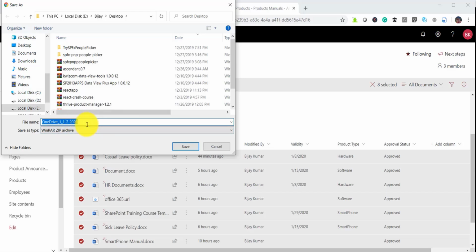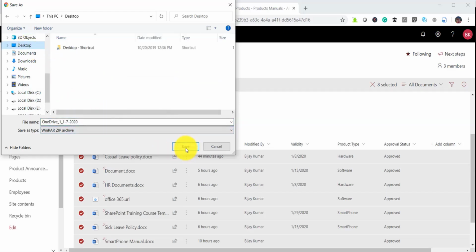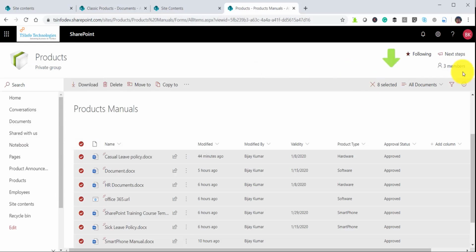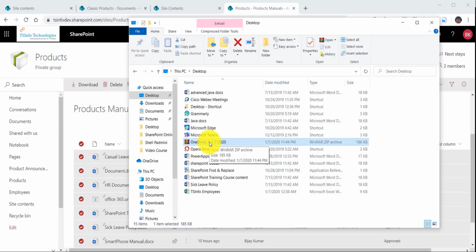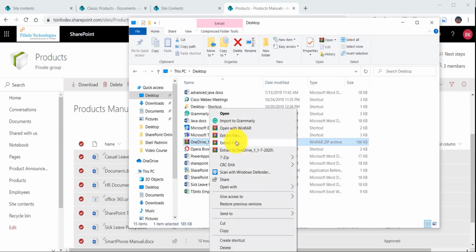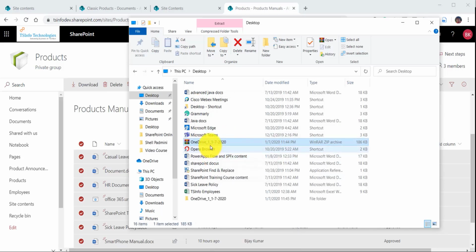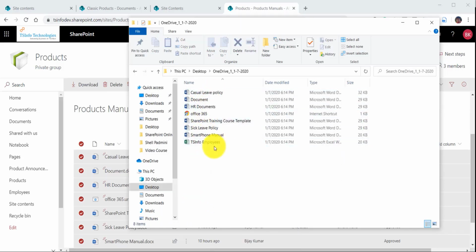So now I'll go to the desktop, and I can save it here. You can see now it is showing in OneDrive. This is the file name, and it is based on the current date. If I say save, you can see there's a zip file which now contains all our documents. If I unzip that file, I open this desktop, you can see this is the zip file. If I extract it,